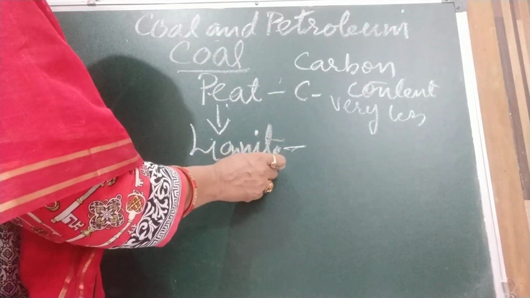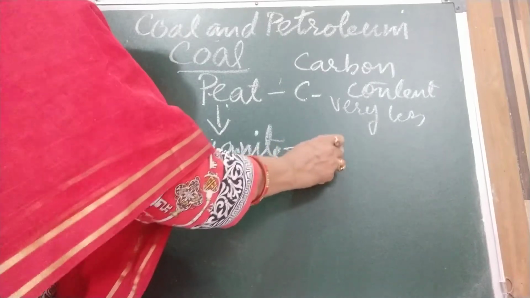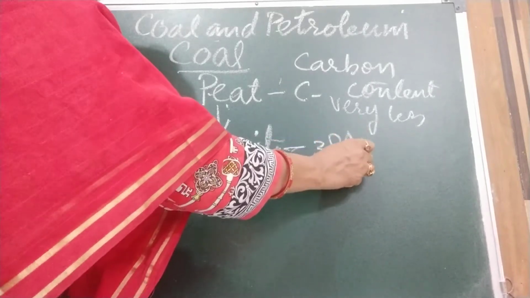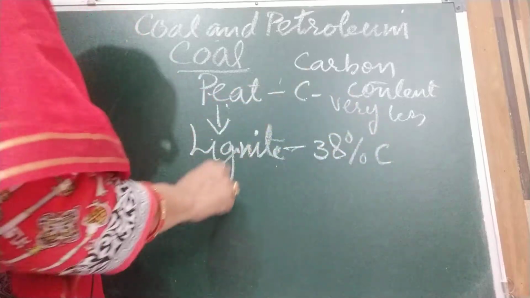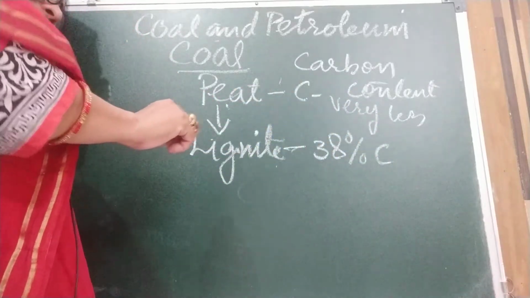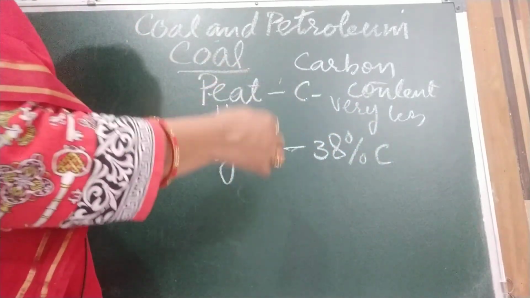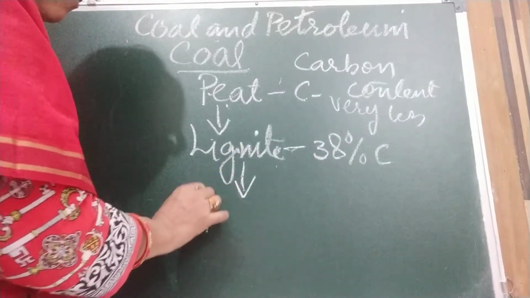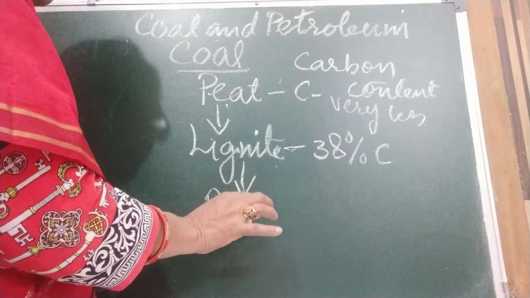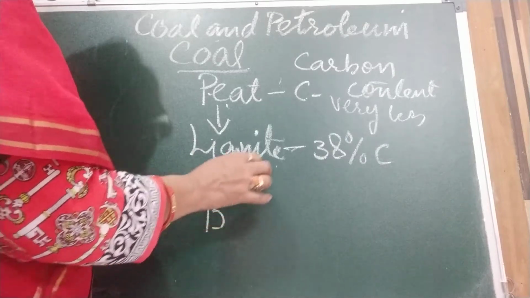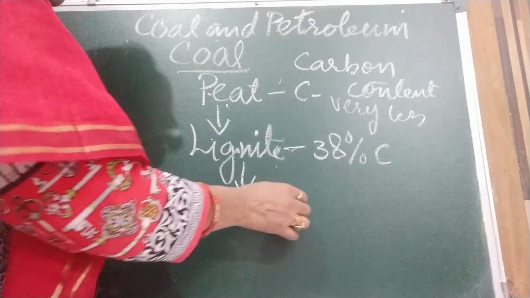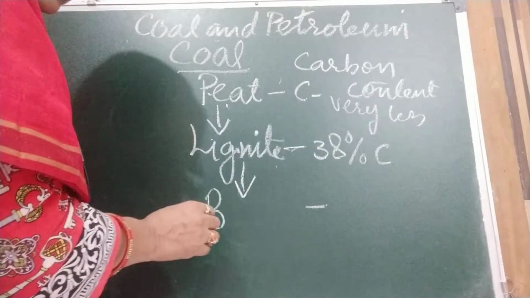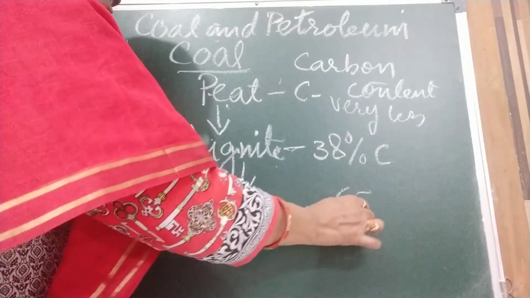Now here around 38% carbon is there. More pressing has taken place, like more time has passed, then what happened? The coal which is formed has more carbon content, around 65%.